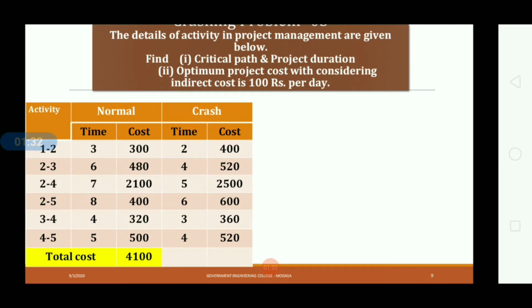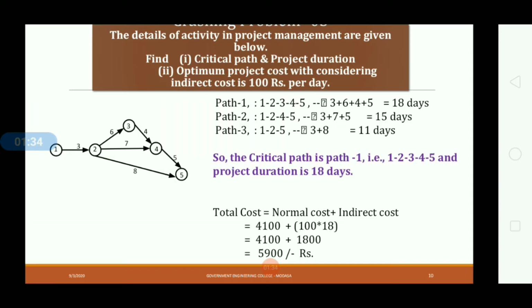Now find out the critical path. So from this network diagram, find out the longest path. Summation of the activity duration will give you the total days. Okay, and from that total days you will find out the longest path.